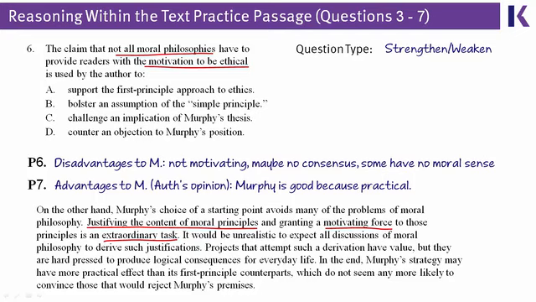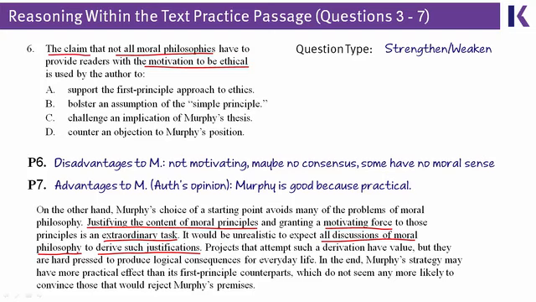It's an extraordinary task. And in the next sentence, the author says, all discussions of moral philosophy, they don't all have to give this motivating force. They don't all have to derive these kinds of justifications. So the author says, yeah, Murphy doesn't give us a motivating force. But you know what? Not everyone in the world has to give us a motivating force. And that statement, not every moral philosophy has to give us a motivating force, is the claim in the question stem.